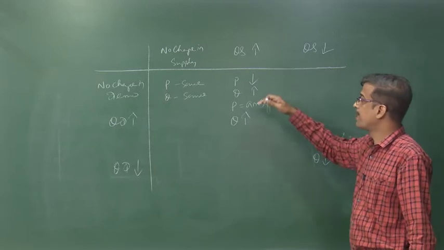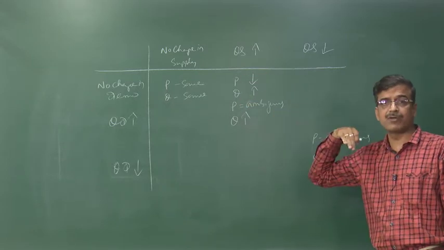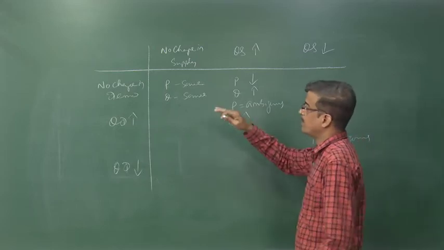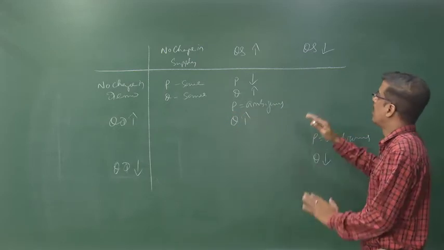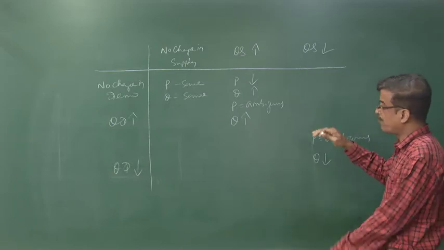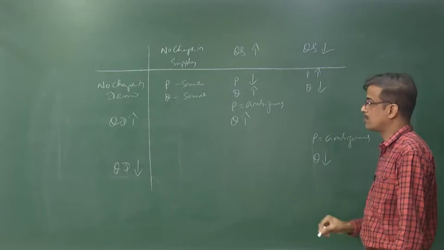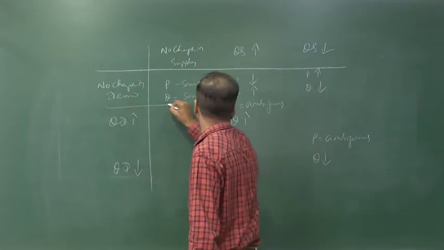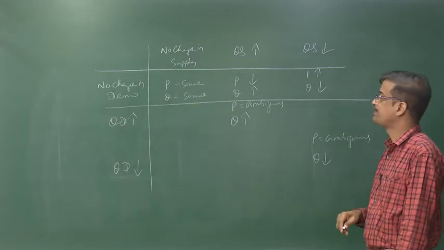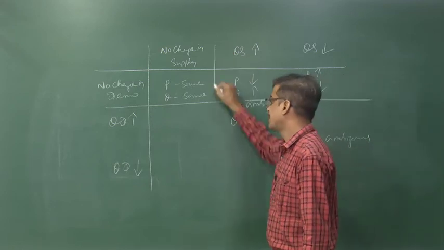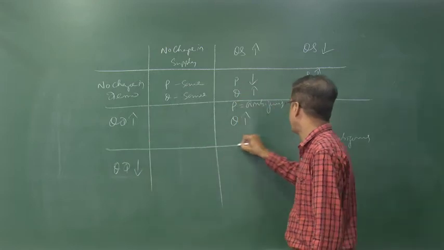That means price will fall, and quantity will increase. In the same way, with no change in demand, if supply falls, price will increase and quantity will fall. That is the first situation you have to remember. So after that, move to the second one.